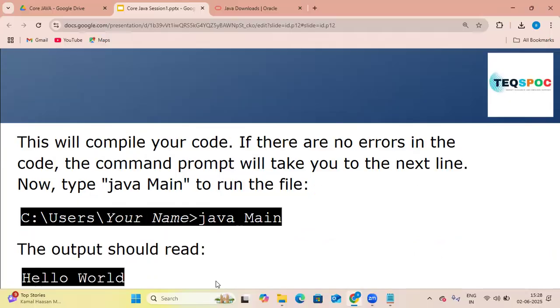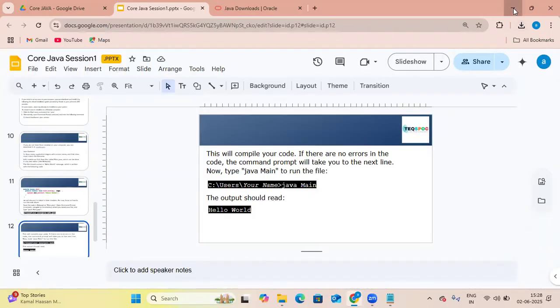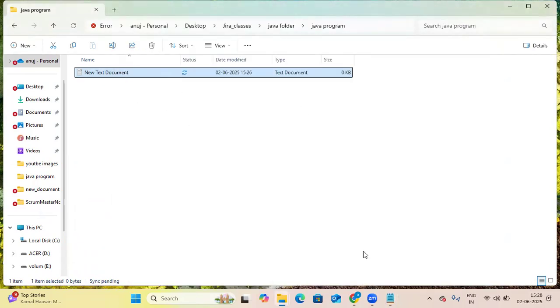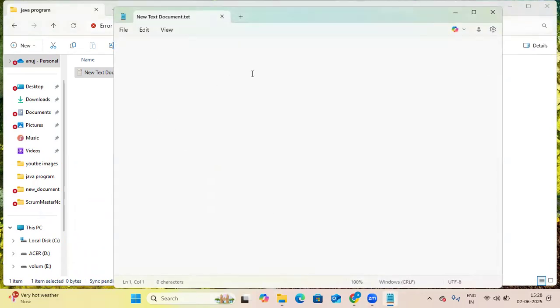Here we are seeing how to create the first file. Public is an access specifier. Class shows that you are creating a class.